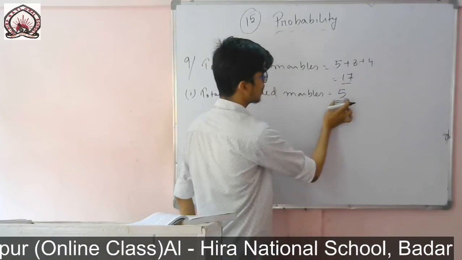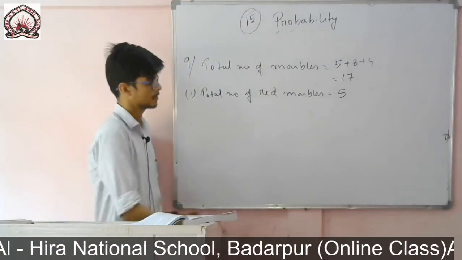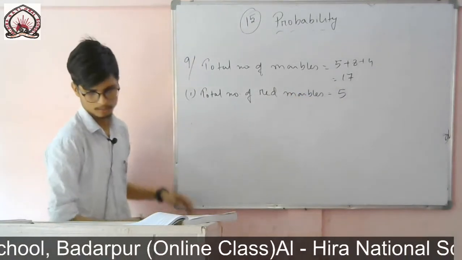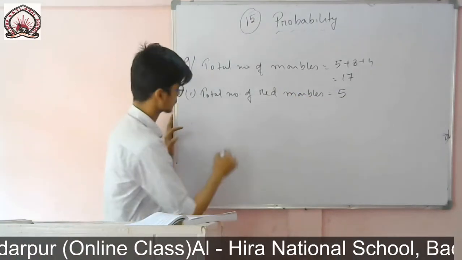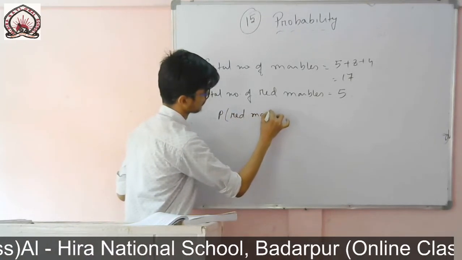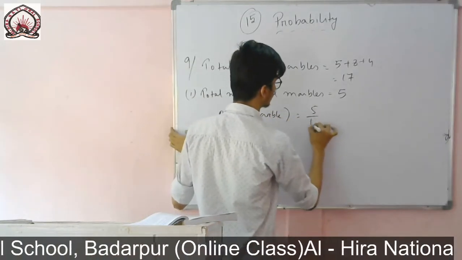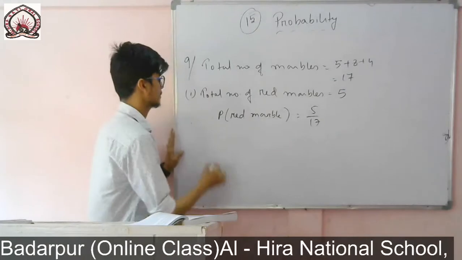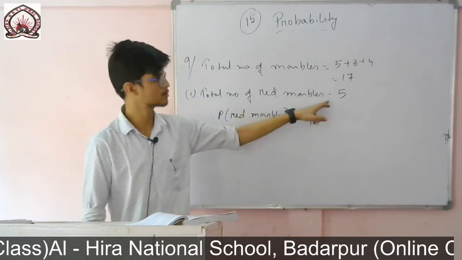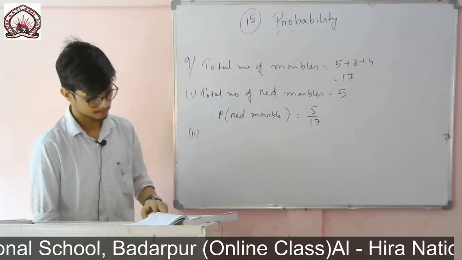So I will divide the favorable outcome by the total possible outcome. Therefore probability of a red marble is equal to 5 by 17.